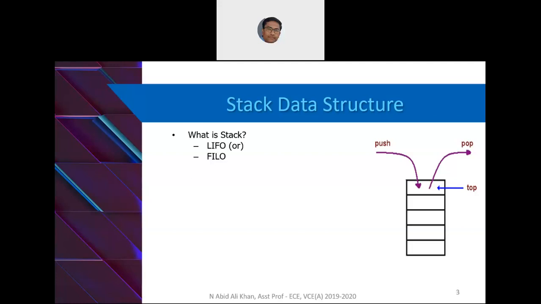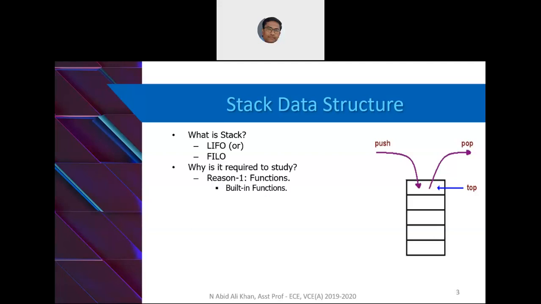And there should always be an index which is called top, that always points to the top of the stack. So top is an index which points at the top of the stack. Clear? Yes, sir.